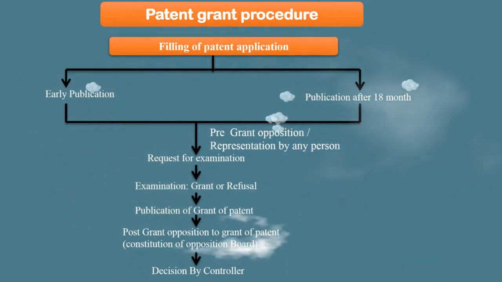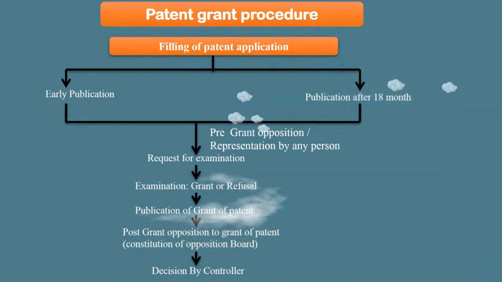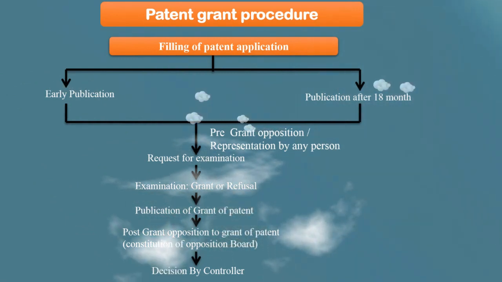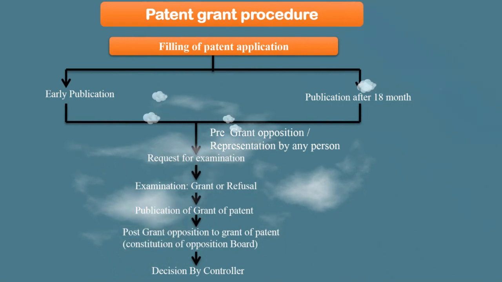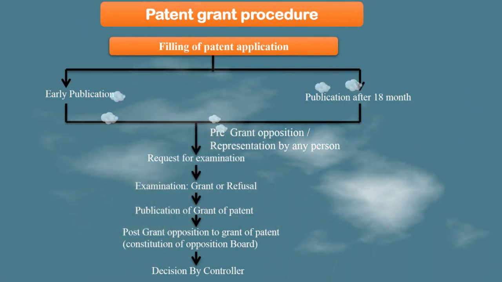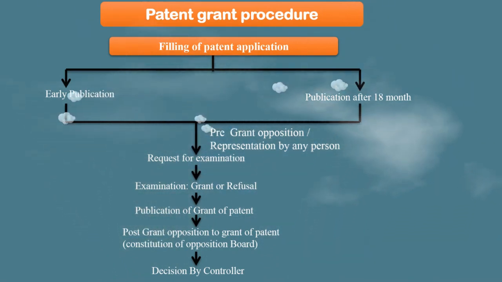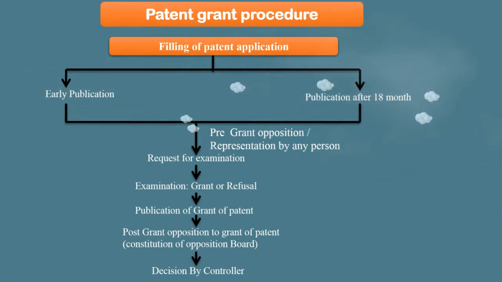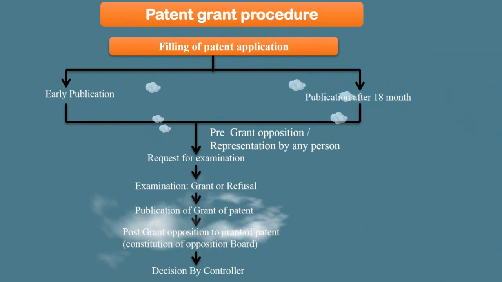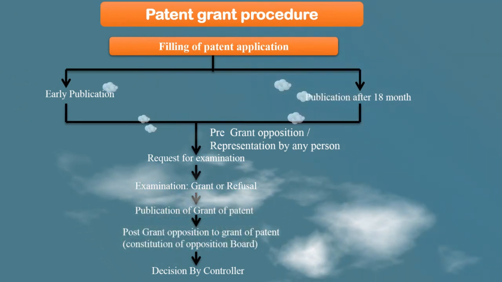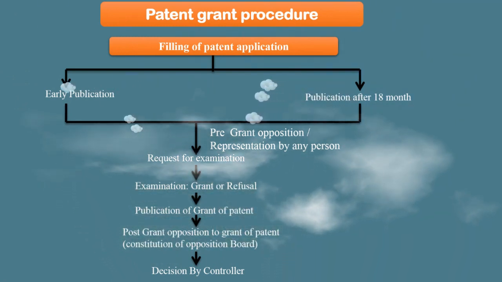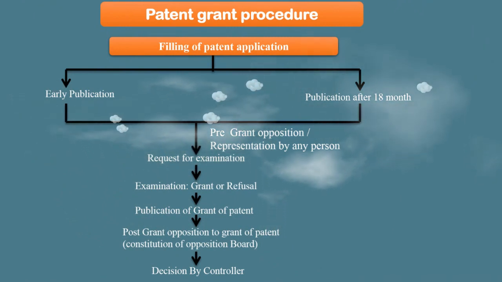With these forms, you can submit your application to the patent office, and your patent application will be published after 18 months. If you want, it can be published earlier by paying a nominal fee. After publication, you may receive a pre-grant opposition from any person who is interested in your invention. Then you have to request for the examination.